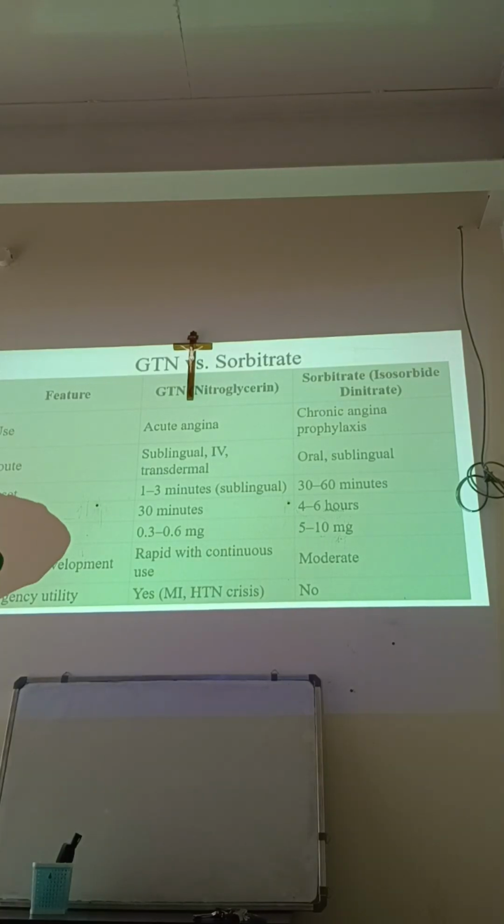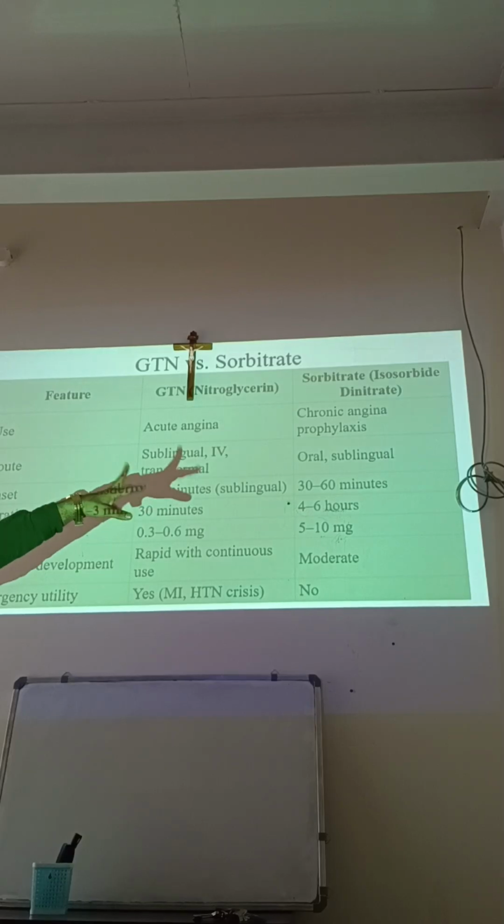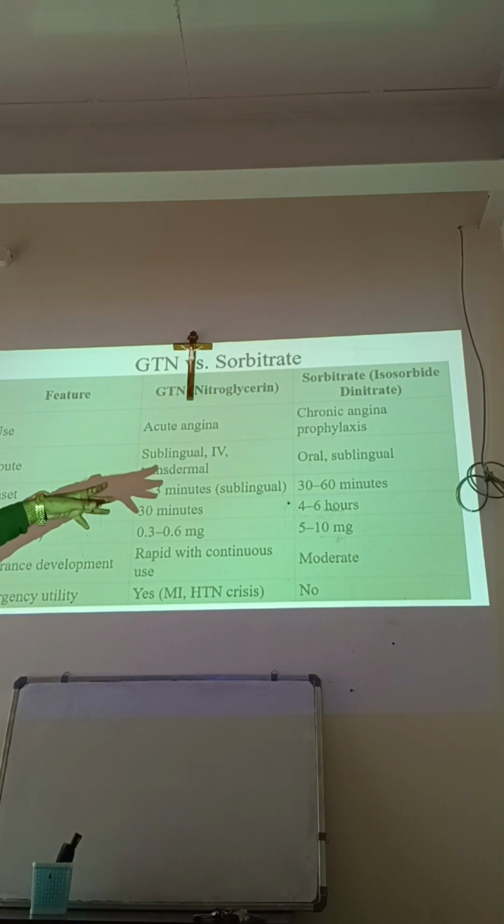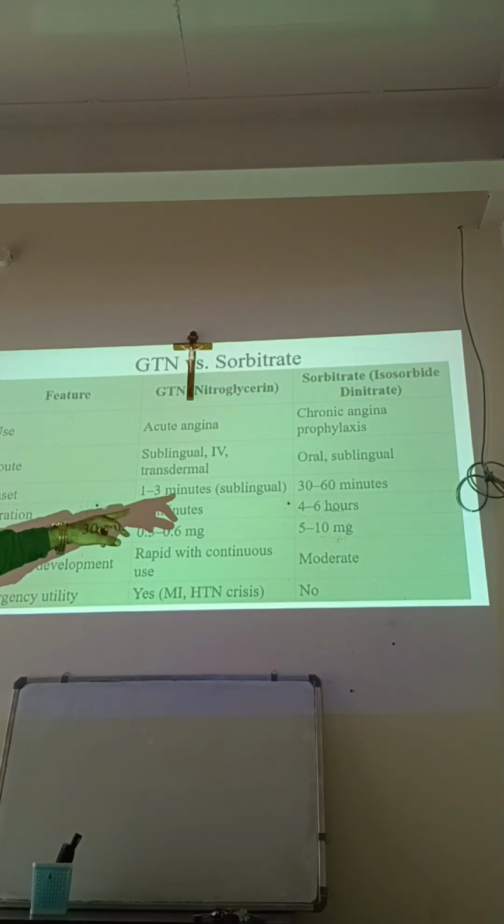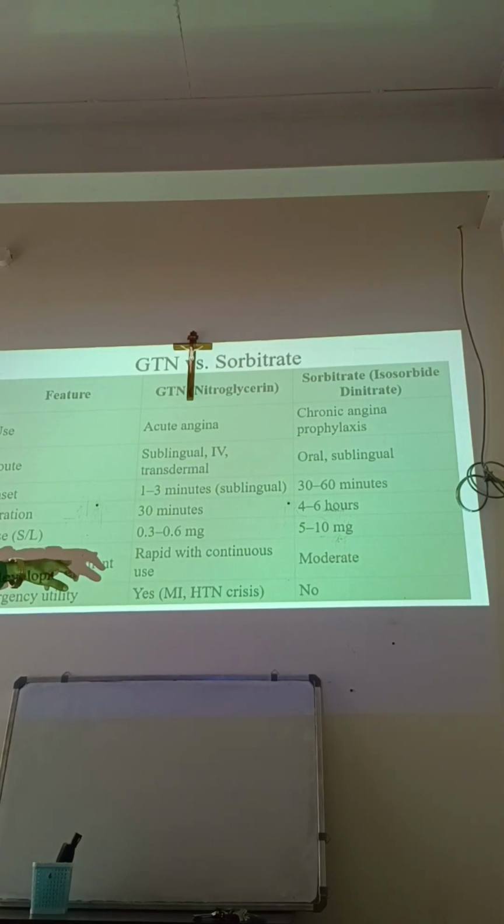Onset: once you take the nitroglycerin tablet sublingually, it starts within 1 to 3 minutes, but isosorbide is at 60 minutes. And that is a little longer acting compared to this. Duration: 30 minutes versus 4 to 6 hours. Dose: 0.3 to 0.6 versus 5 to 10. So this is a little more potent. Tolerance: rapid with continuous use versus moderate.